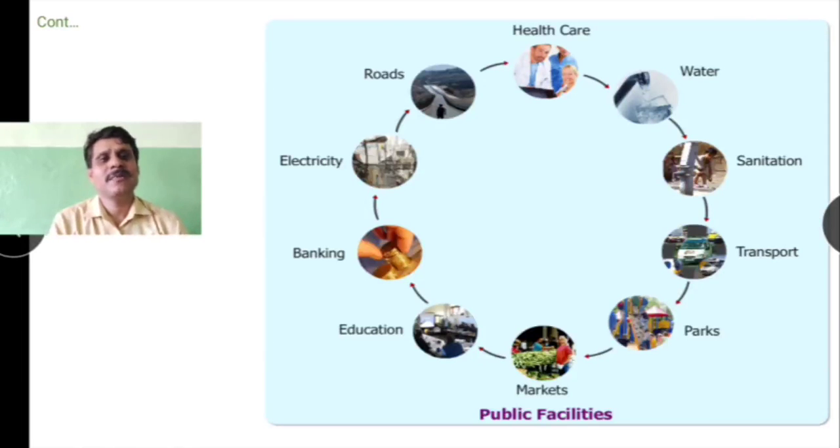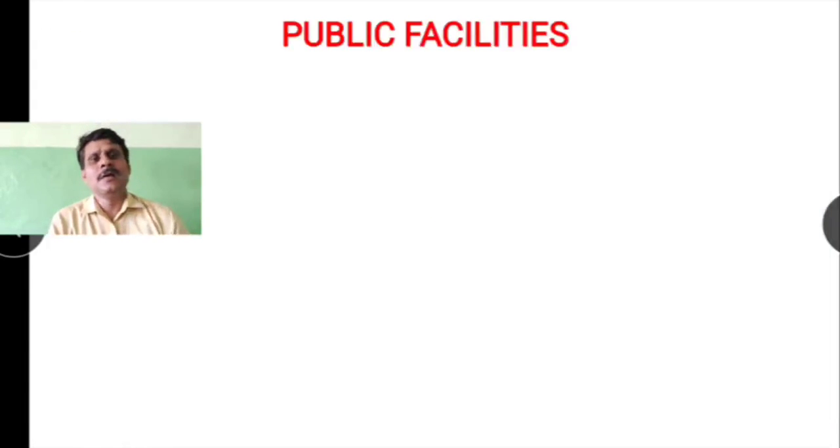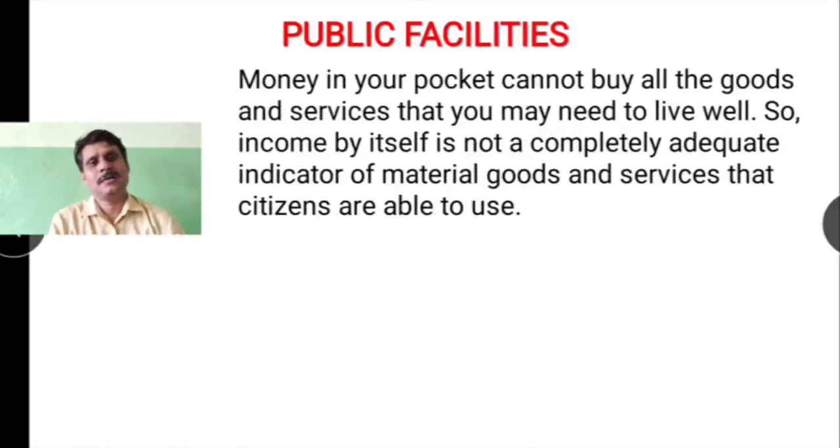Okay, apart from that, we also take into account other aspects of development like healthcare, water, sanitation, transportation system. We need parks, very good markets. There should be educational facilities, banking, electricity, roads, infrastructure. Everything matters for our development, children. Okay, these are all said to be public facilities.